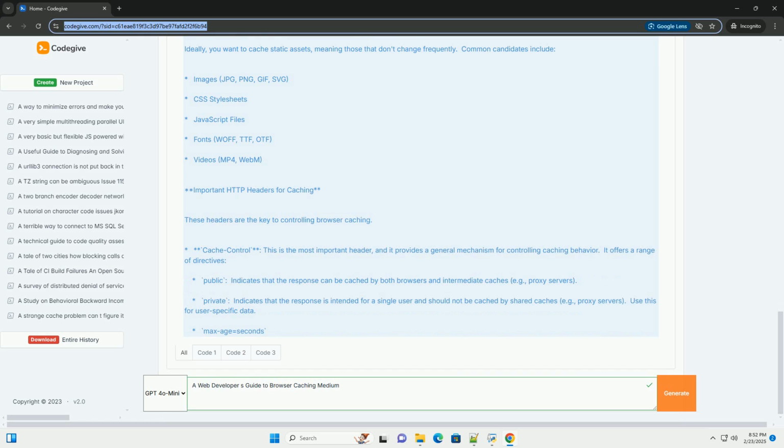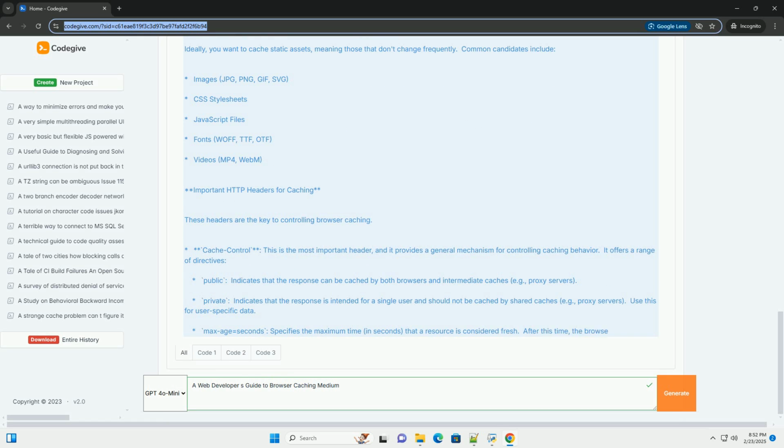Improved SEO. Website speed is a ranking factor in search engine optimization, SEO. Faster websites tend to rank higher. Offline access. Partially, when set up correctly, caching can allow some elements of your website to function even when the user is offline. Fundamentals of browser caching.